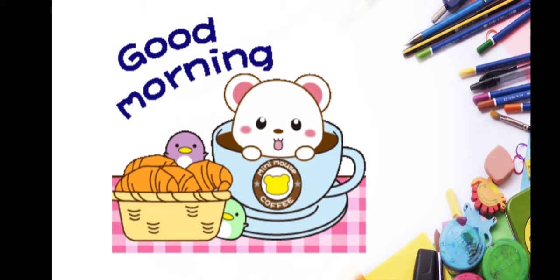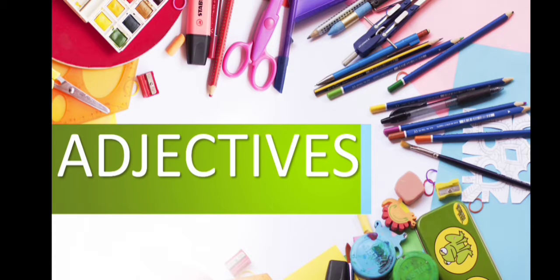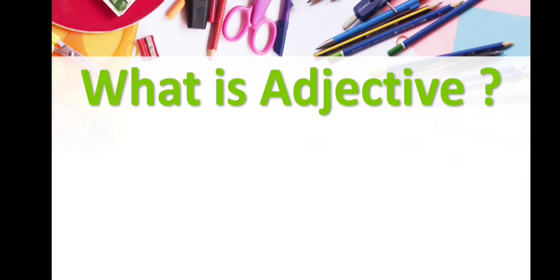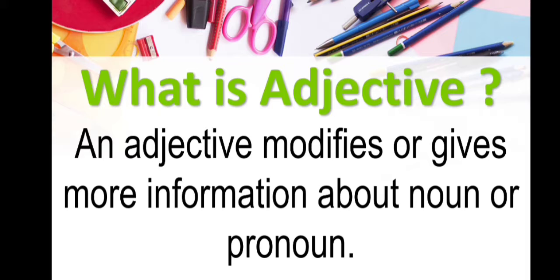Today I am here with a new topic, which is adjective, your lesson number 10. So, at first, we will know about what an adjective is. The definition of the adjective is: an adjective modifies or gives more information about a noun or pronoun, which means adjectives are the words which define more about a noun or pronoun. Here is some information about adjectives.